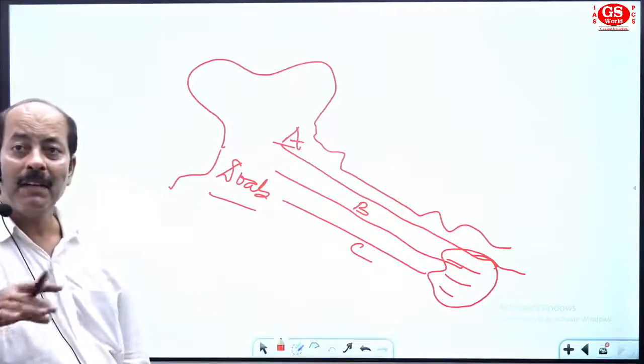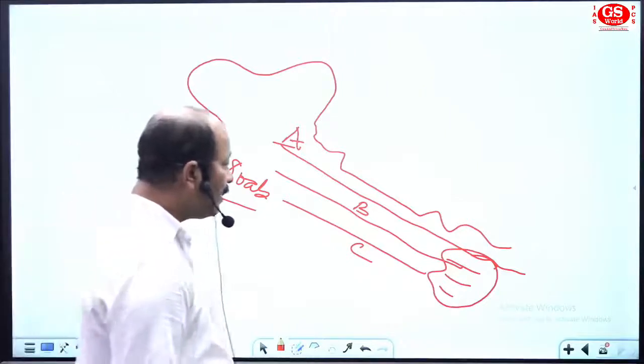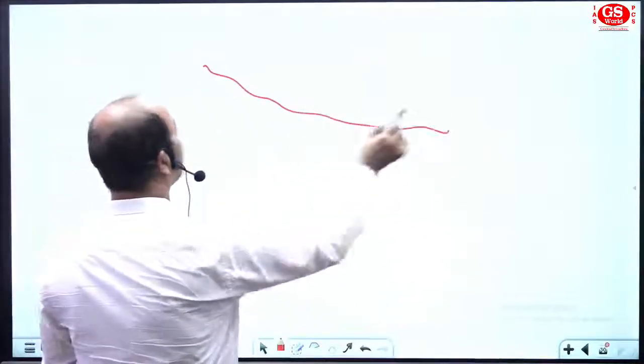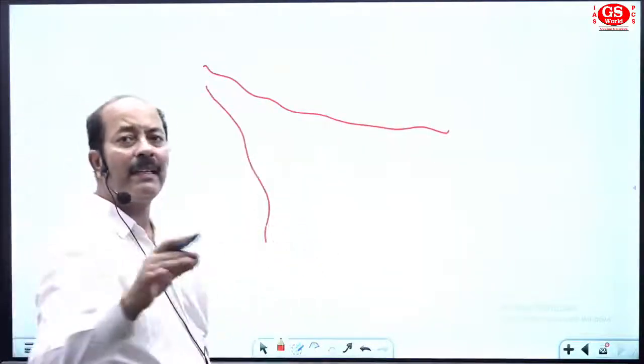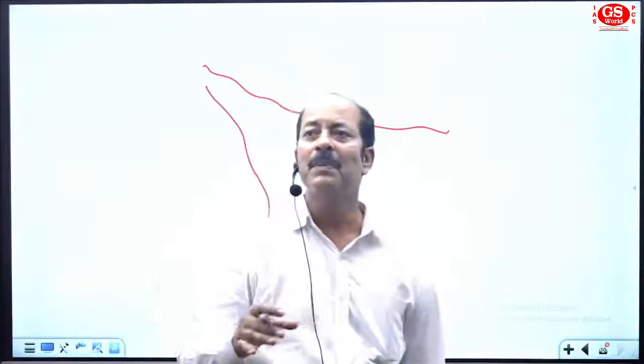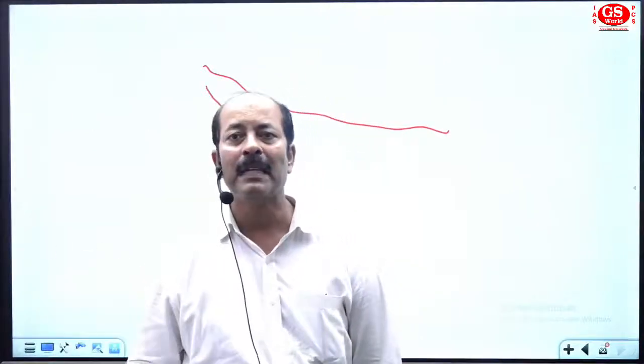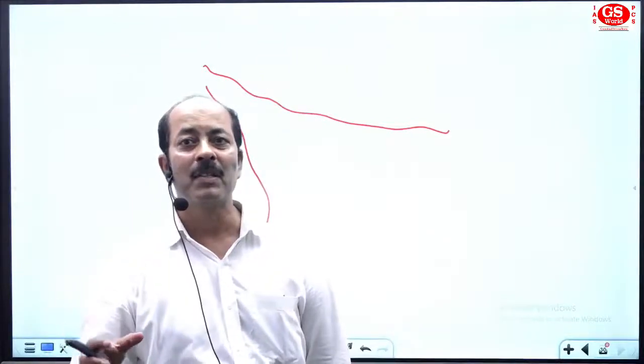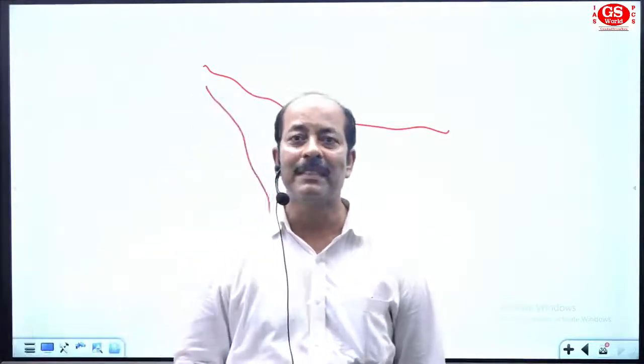So now coming to the last section, the plains of India. Suppose a river is coming to the plain area. As the river flows from the mountain area to the plain area, the volume of the river will increase, so the velocity of the river will decrease.